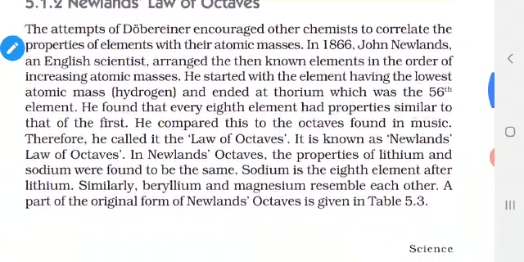He arranged the elements in the order of their increasing atomic mass, that is, atomic mass 1 will come first, then 2, 3, 4. While arranging them, he saw one peculiar property: every eighth element resembles the first element.